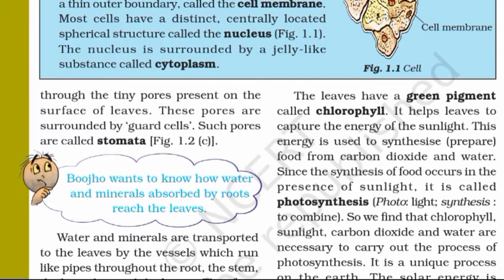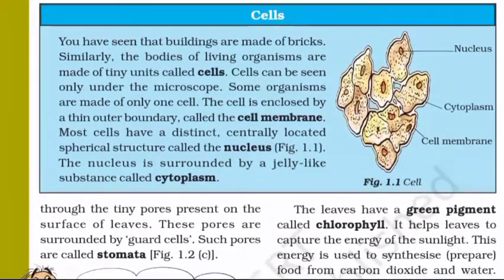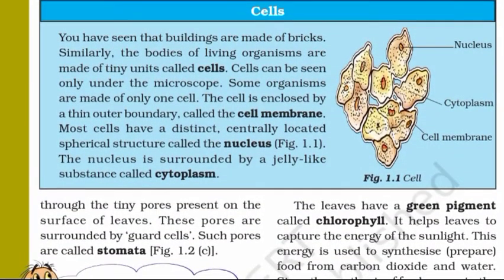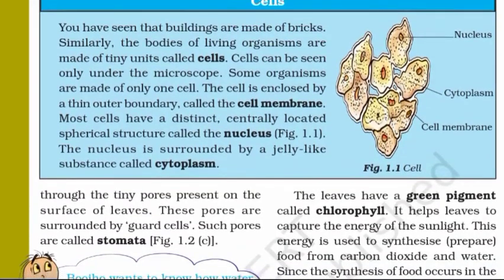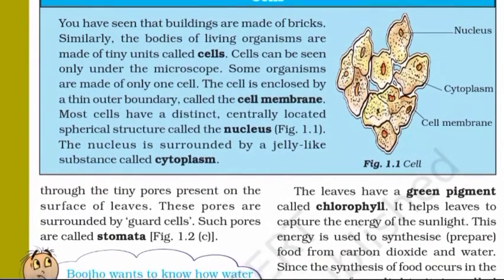Cells. You have seen that buildings are made of bricks. Similarly, the bodies of living organisms are made of tiny units called cells. Cells can be seen only under the microscope. Some organisms are made of only one cell. The cell is enclosed by a thin outer boundary called the cell membrane. Most cells have a distinct, centrally located spherical structure called the nucleus. The nucleus is surrounded by a jelly-like substance called cytoplasm.